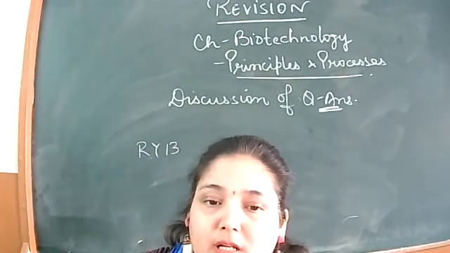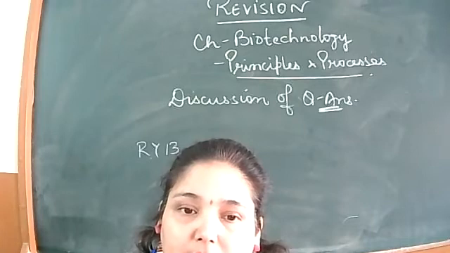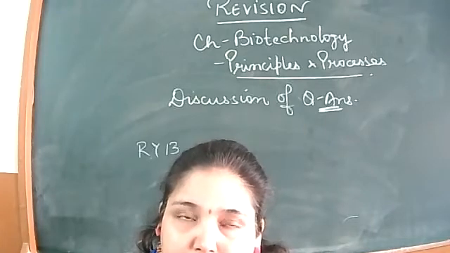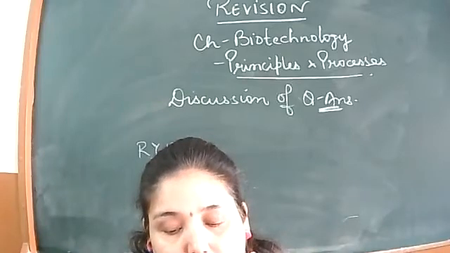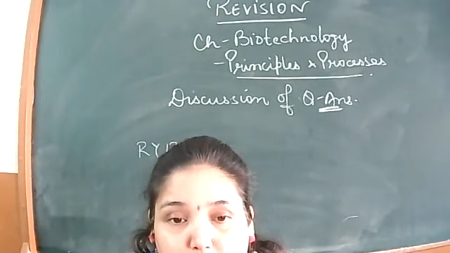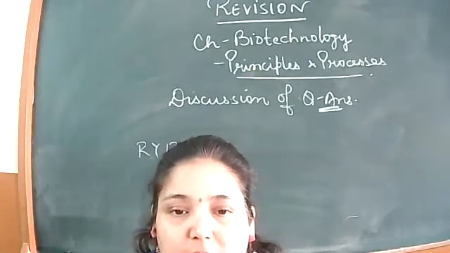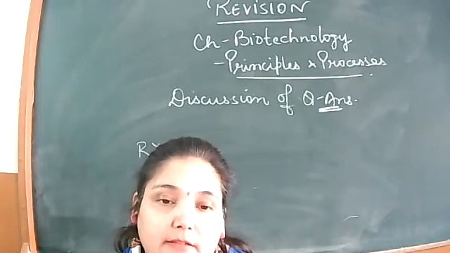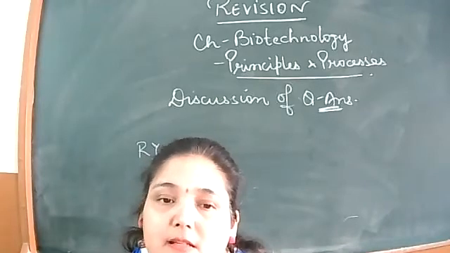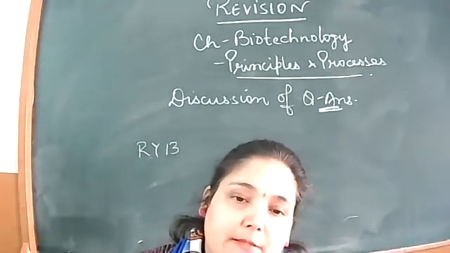Plasmid has a single ORI, है ना? The selectable markers are also present in that, and it has a single cloning site. ये सारे features किए ना. What makes it best to be used as a vector in the rDNA technology? So these are the characteristics that make it best, right?